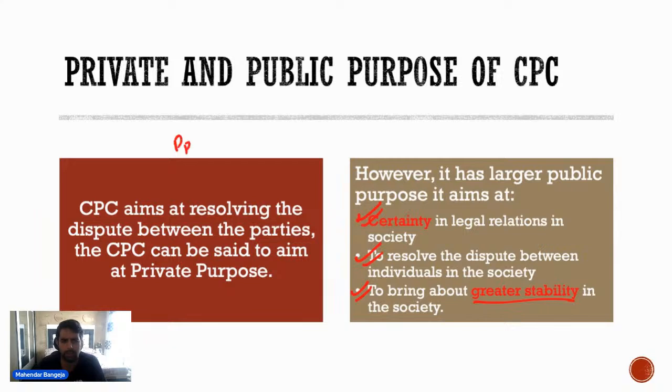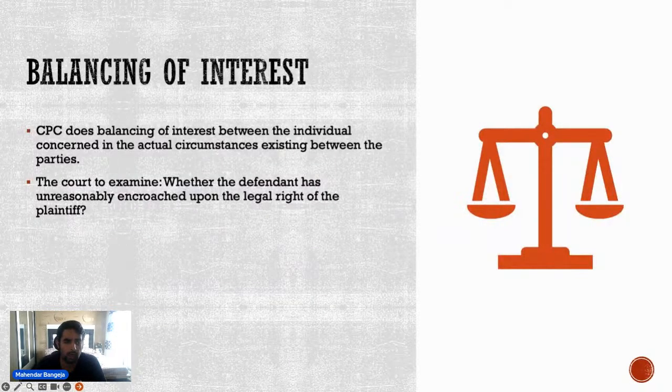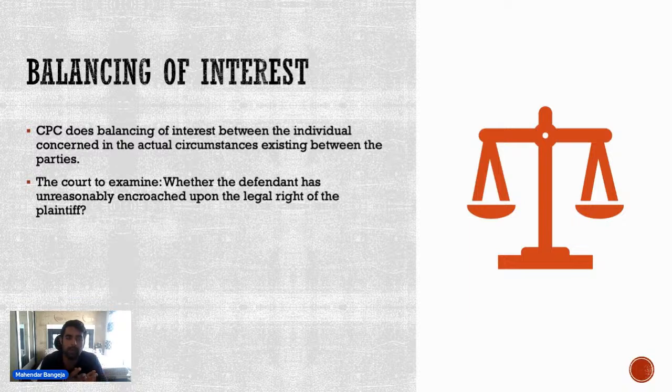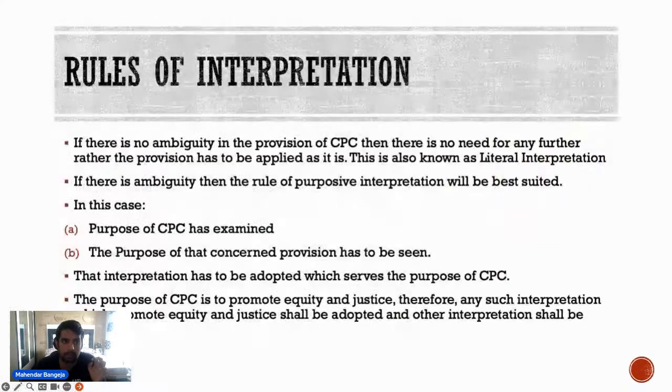So you can say that this is a private purpose, and here it has a larger public purpose as well. Fine. Now CPC does balancing of rights. Whenever any person's right has been encroached, we balance both the rights, and then we come to the actual result. So CPC balances the interest of both the parties. Who is to lose more if such an event happens? That is the question that CPC asks.